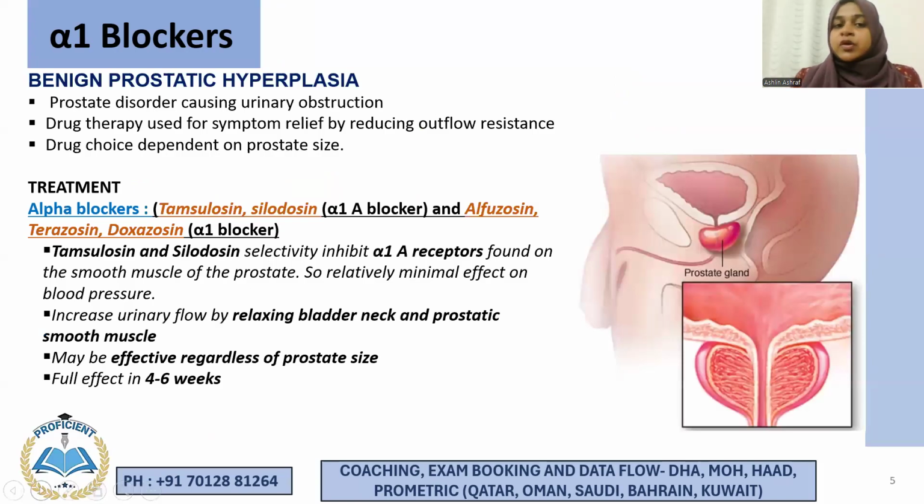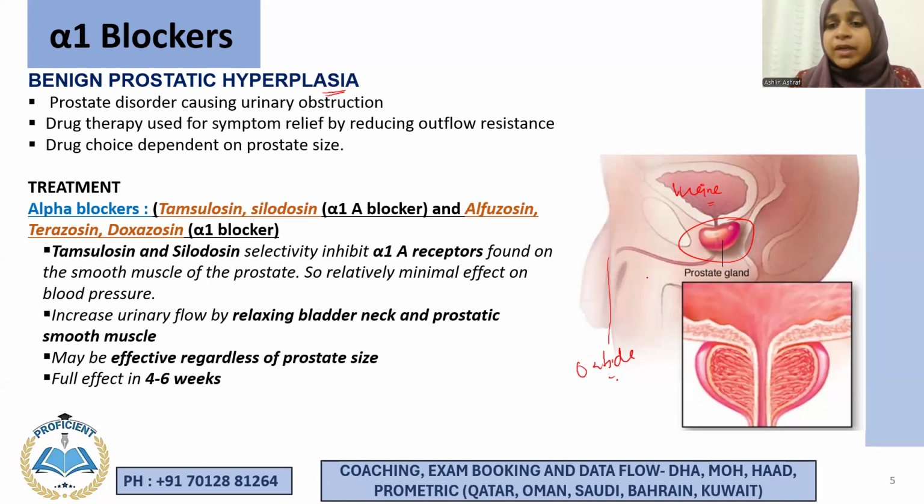Okay, so we talked about hypertension. Another use of alpha-1 blockers is in benign prostatic hyperplasia, right? Now, it is a condition seen in elderly males in which their prostate gland increases in size. Now, if you look at its position, where is it present? It is surrounding your urethra. Urethra is the tube that takes urine from your urinary bladder to outside. Understood? It surrounds the urethra completely, right? And through the prostate gland goes your urethra.